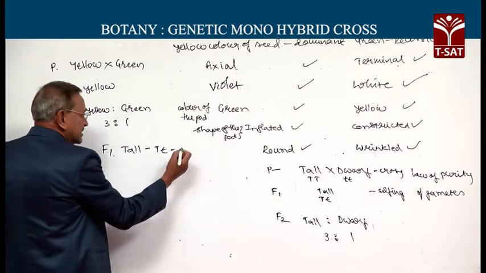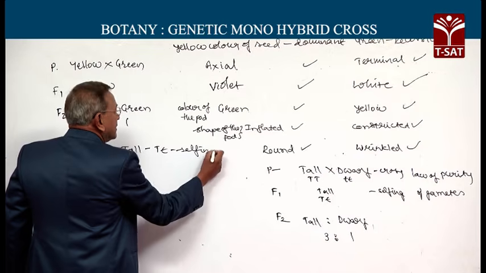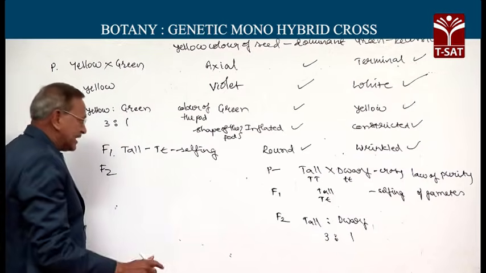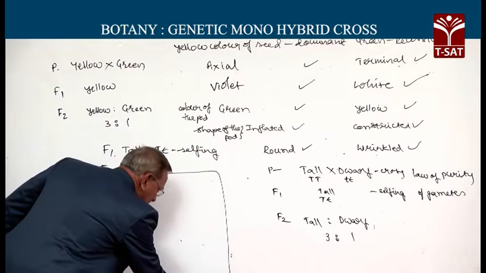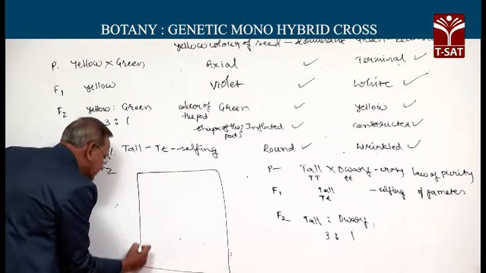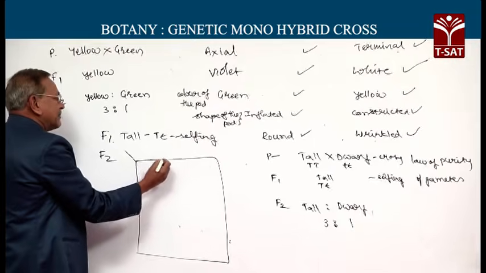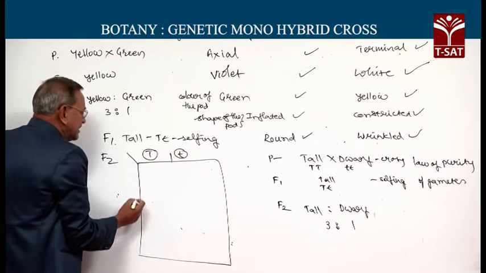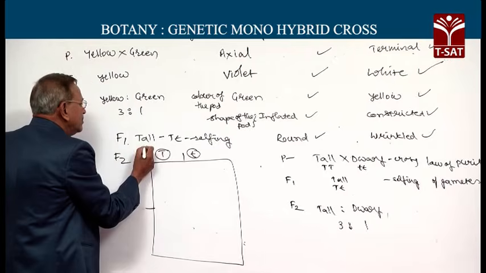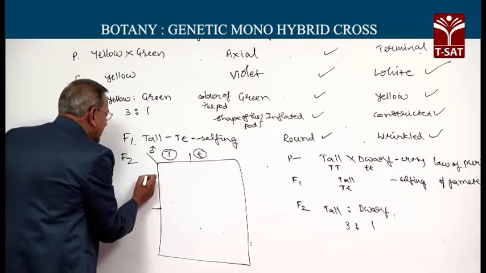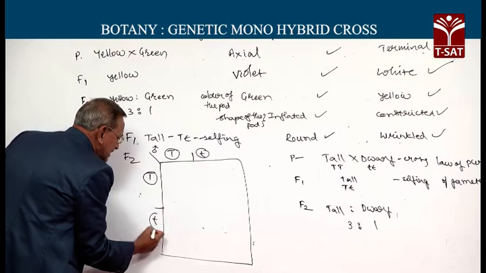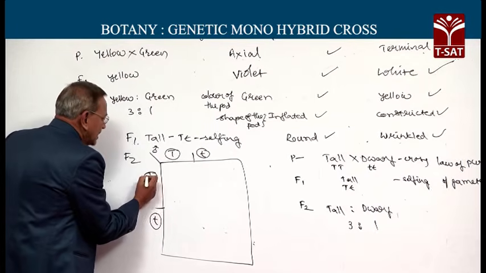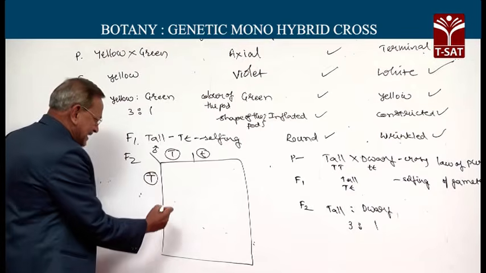The F1 is subjected to selfing, and we obtained the F2 result, where because it is hybrid, it produced 50% of the gametes having capital T, remaining 50% having small t, and there is no intermixing, and that is what is called the law of purity of gametes, also called the law of segregation.